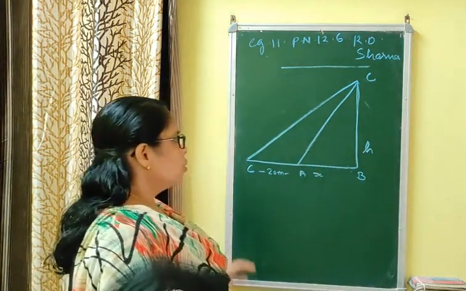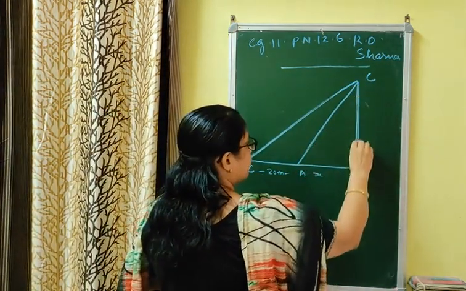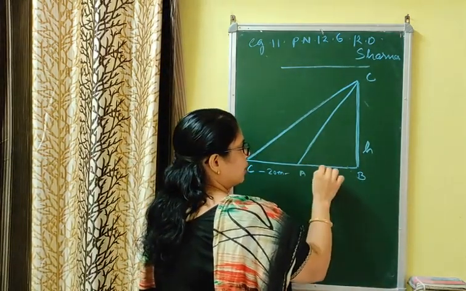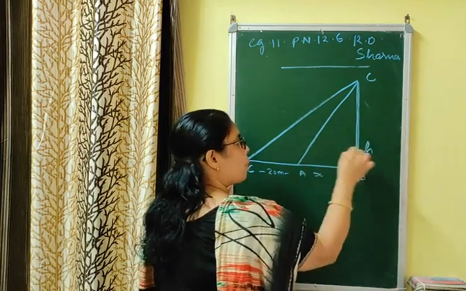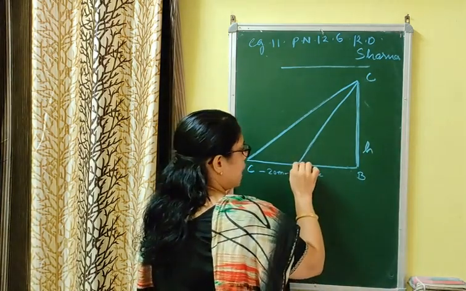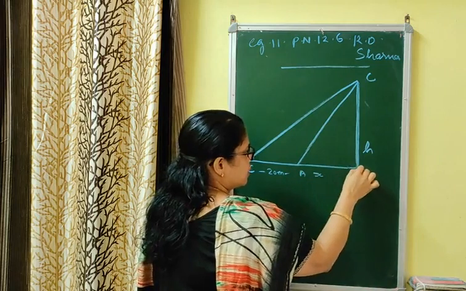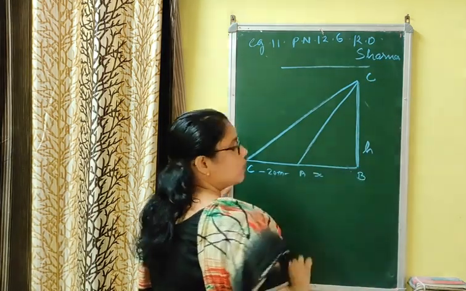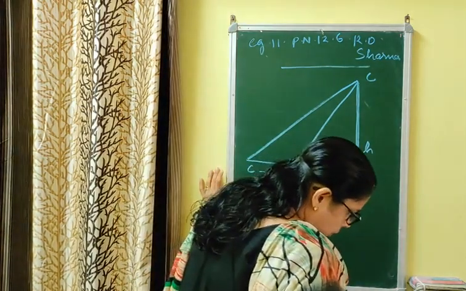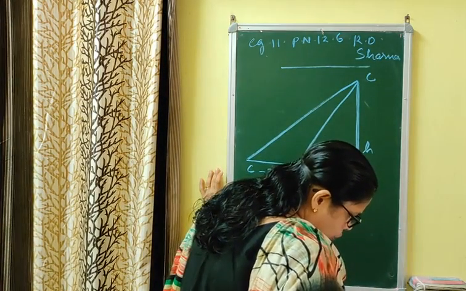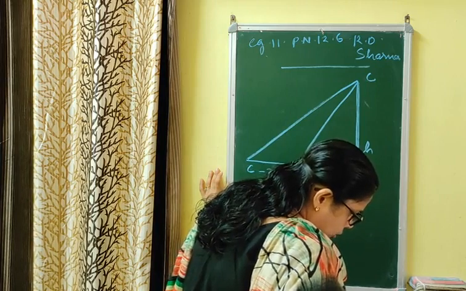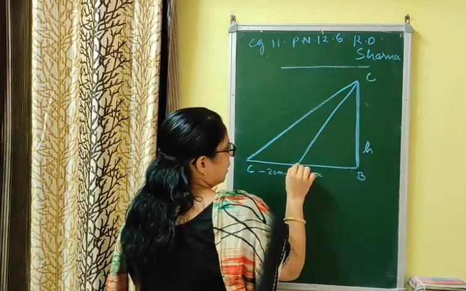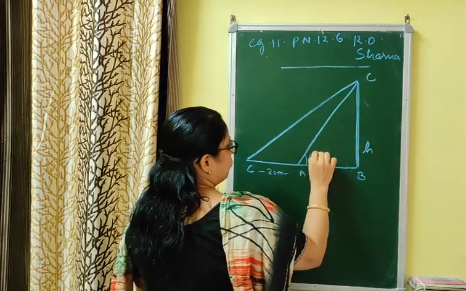In the question, you are given that there is a tree and there is a river. Let AB be the river. एक river है and the tree is standing on the opposite bank of the river. If the man is standing here, the opposite bank is here. That means BC is the tree and AB is the river. And what condition are you given? The angle subtended by the tree at the opposite bank, this angle, is 60 degree.